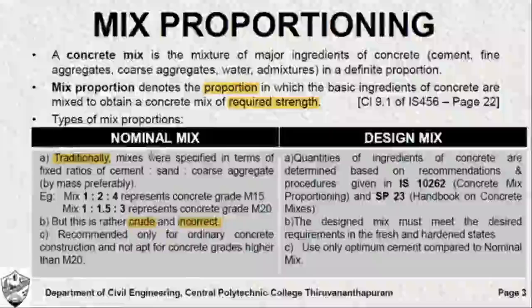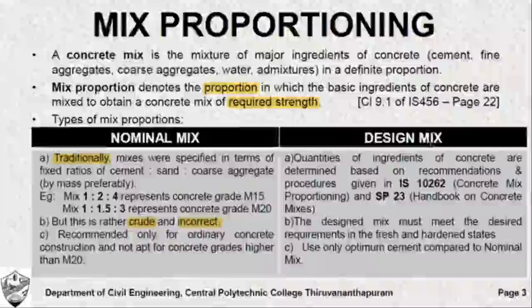This is not generally recommended by Indian standards. It is recommended only for construction of ordinary concrete, and that too concretes having grades less than M20 are generally recommended to use the nominal mix. As per Indian standard codes, we have to perform design mix proportioning to the fullest extent.